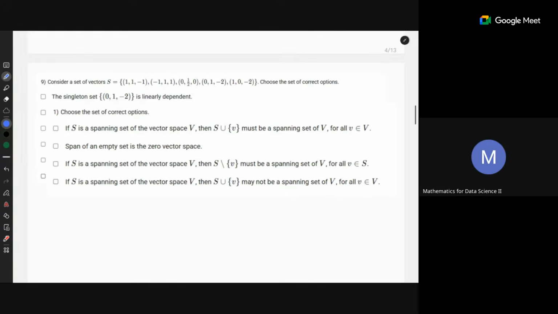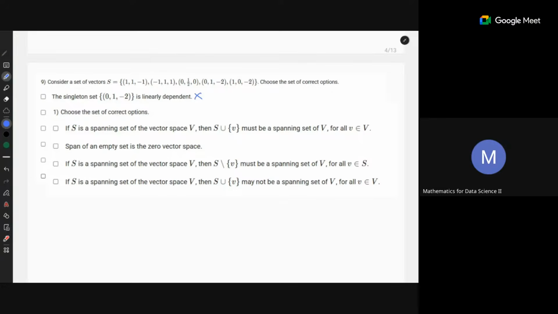What about this question? You are given a set of vectors. Then choose the set of correct options. The first option says a singleton set is linearly dependent. False. Option 1 is wrong. A singleton set is always linearly independent. So this is false.